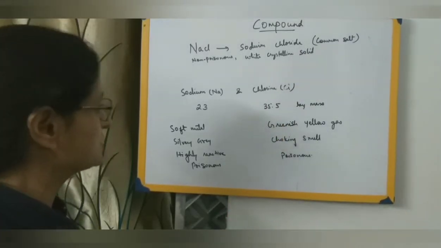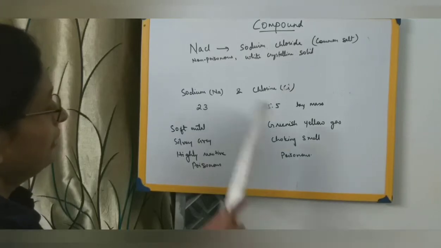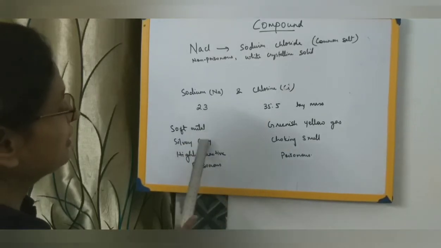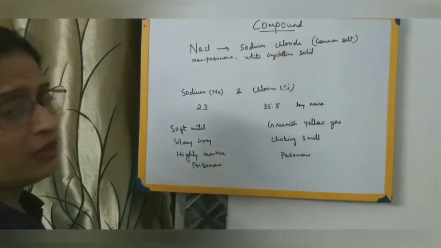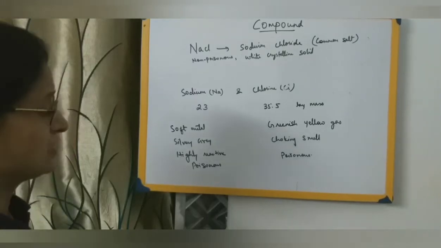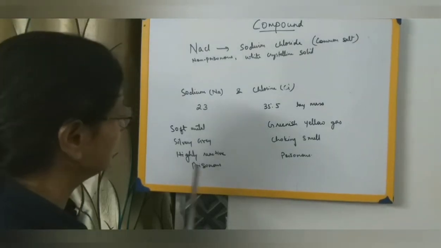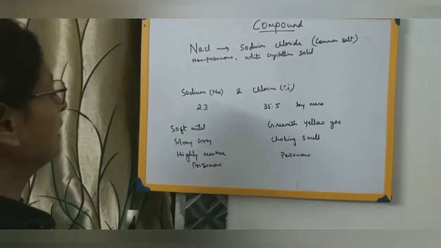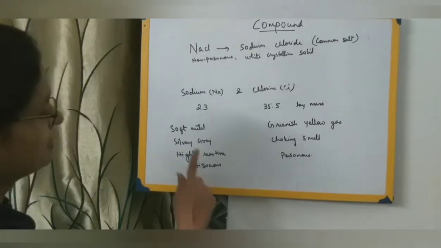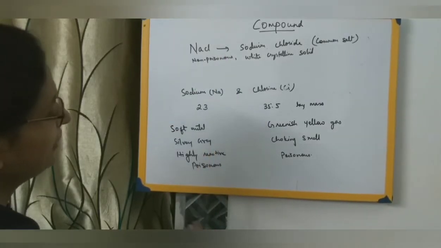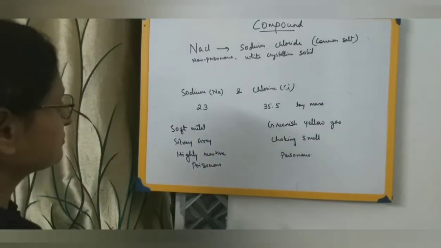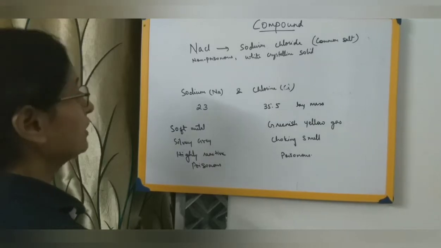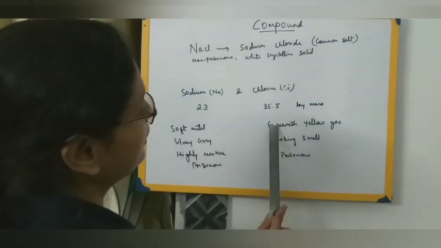It is a solid substance, whereas sodium is a soft metal, silvery grey. Can you see any greyish tinge in sodium chloride? No, we do not see any silvery tinge here. And sodium is highly reactive and poisonous. Whereas chlorine is a greenish yellow colored gas.